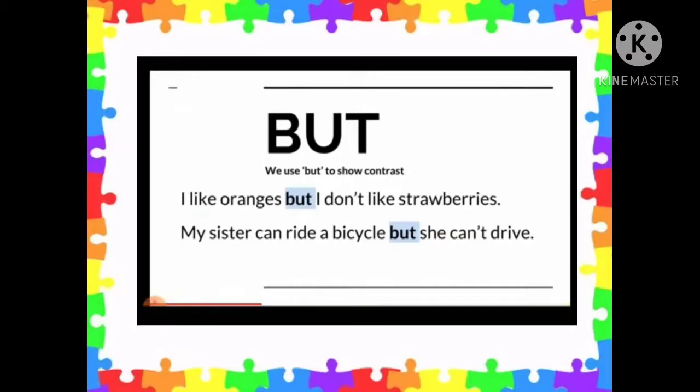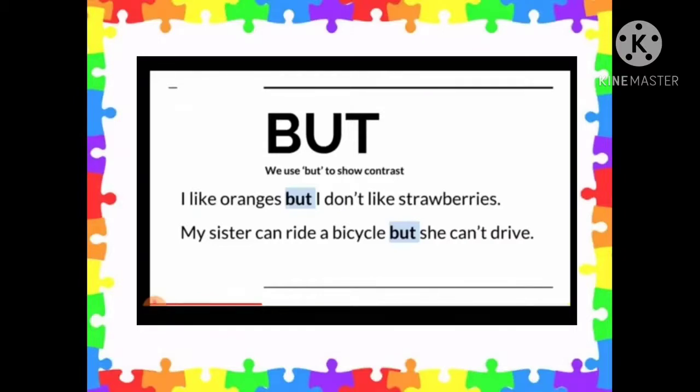So we have used the conjunction but here to join these two contrast or opposite sentences. Similarly, the second sentence is, my sister can ride a bicycle but she can't drive. So here also two contrast sentences are joined with the conjunction but.